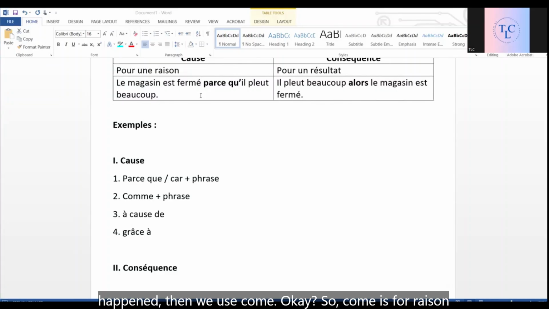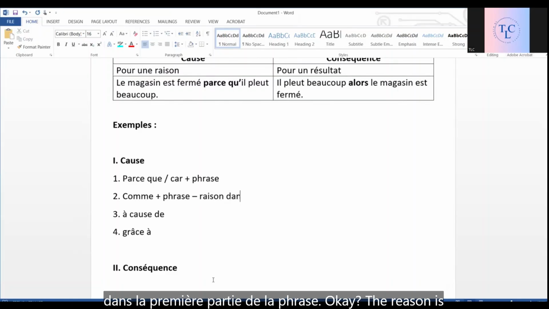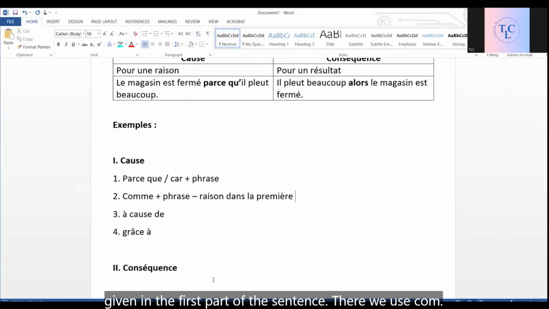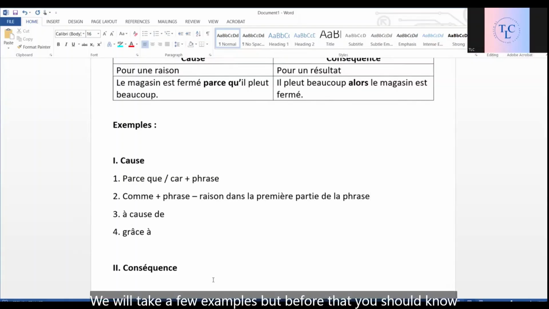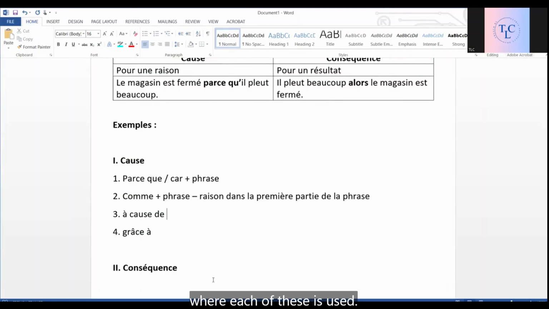So comme is for raison dans la première partie de la phrase. The reason is given in the first part of the sentence. There we use comme. We'll take a few examples, but before that you should know where each of these is used.